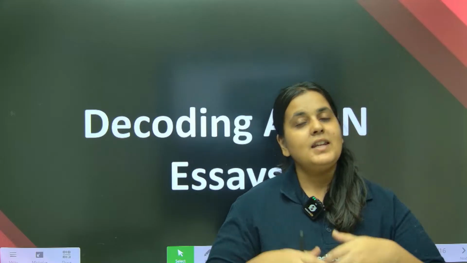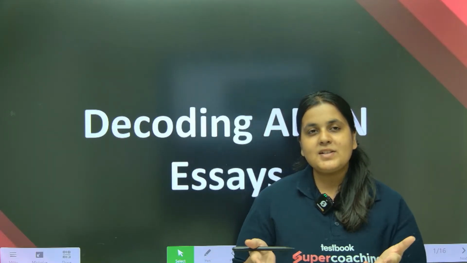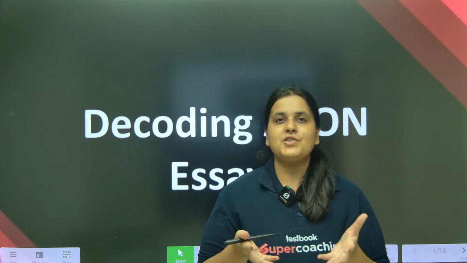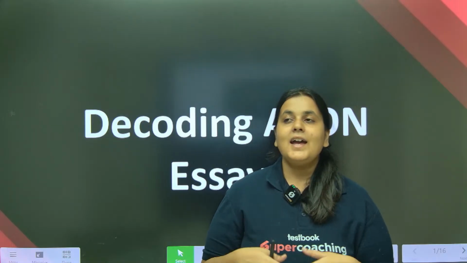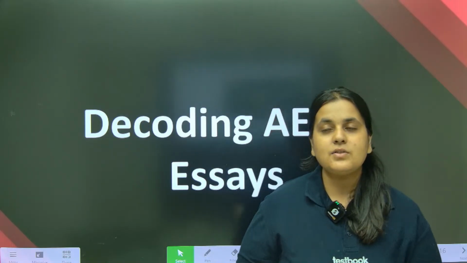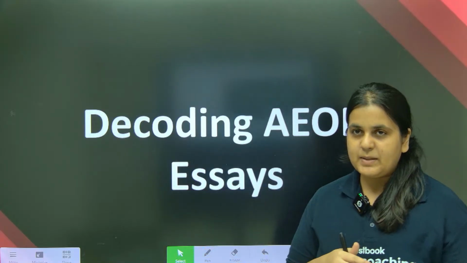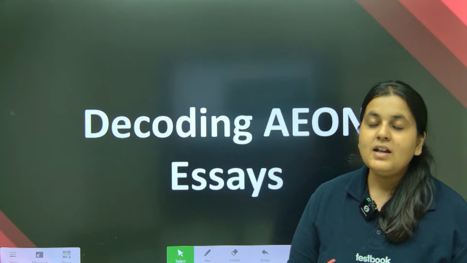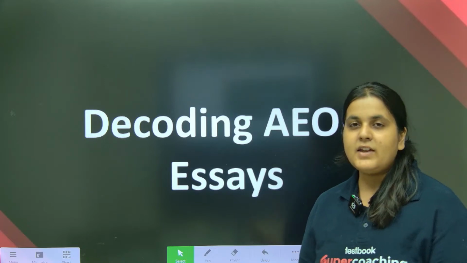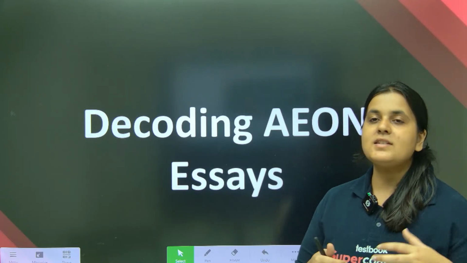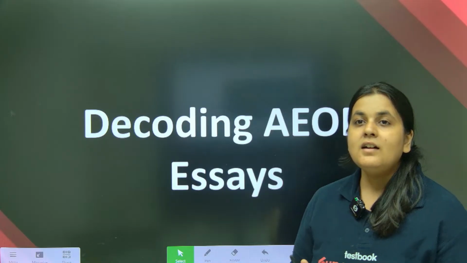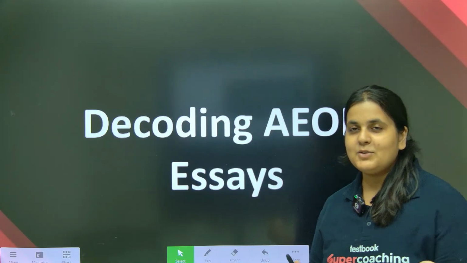Now, why do we say Aeon is an important source, guys? Because CAT passages actually come from this source, and that's what we've seen. Today's passage, I've taken from previous year CAT papers. For example, the RC in 2022 was from Aeon, and the RC in 2021 was also from Aeon.